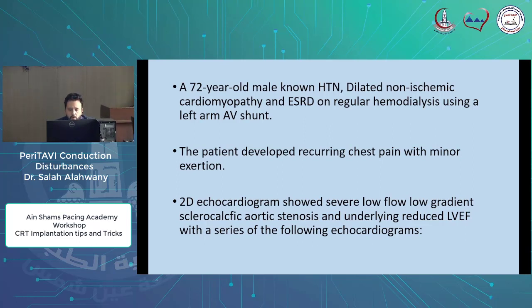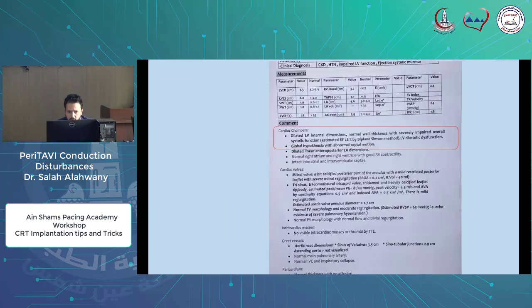2D echo showed severe low flow, low gradient calcific aortic stenosis and reduced LV ejection fraction, with a series of echocardiograms. The first showed LV ejection fraction 28% and a trisinus, tricommissural tricuspid aortic valve, with thickened and heavily calcified leaflet tip and body, mean pressure gradient 44 and peak 81 millimeter mercury, peak velocity 4.5, aortic valve area by continuity equation 0.9 centimeter square, indexed 0.5 centimeter square per meter square, and mild aortic regurgitation. The estimated aortic valve annulus diameter was 27 millimeter.